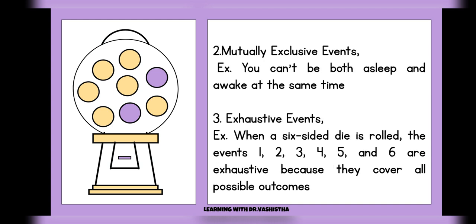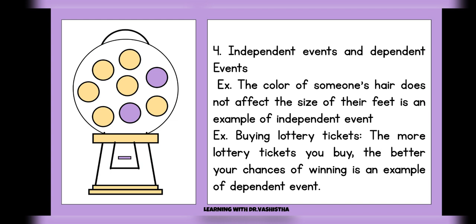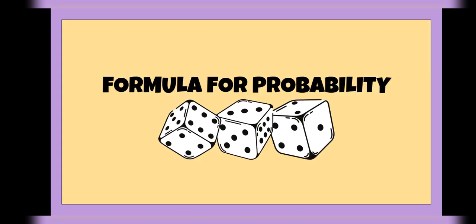Similarly, you can go through all the other types. I have explained them with very, very simple examples so as to make you able to understand it very well. There are other types, you can just go through them. Each and every one has been explained with a proper example. So after all the 4 types, we shall now go to the formula for probability.